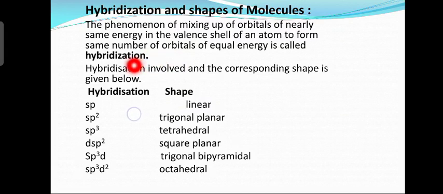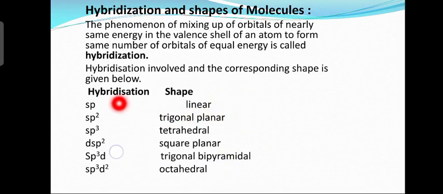So what are the essential characteristic features for the orbitals for hybridization? The combining orbitals must have nearly same energy. Then when they combine, they give rise to the same number of orbitals having equal energy. So that is called hybridization. Now hybridization involved and the corresponding shapes are given below. Based on hybridization we have got different shapes.